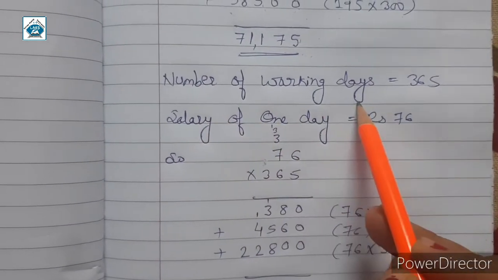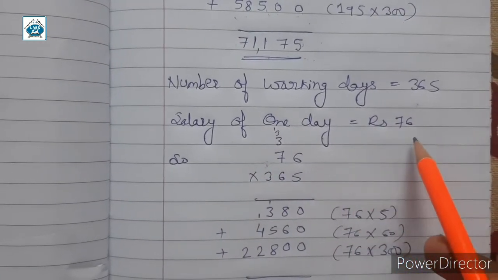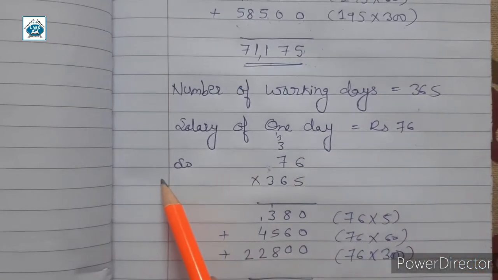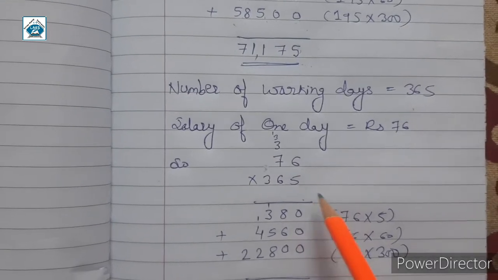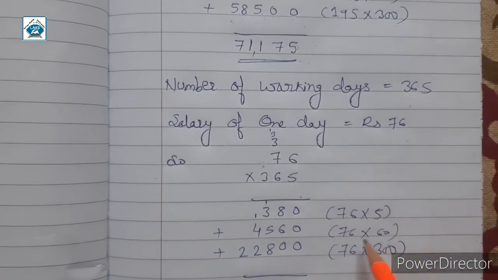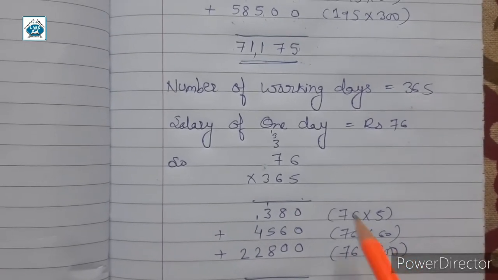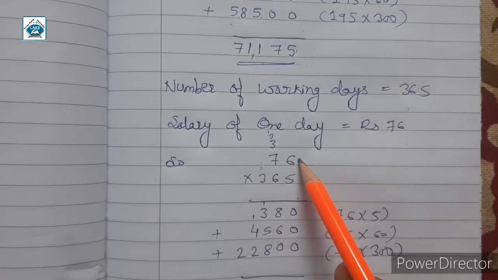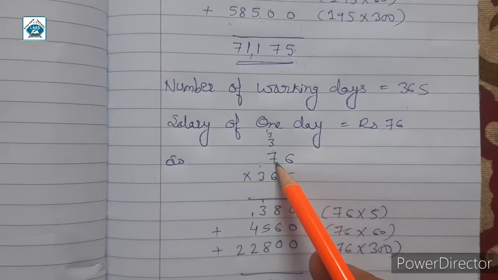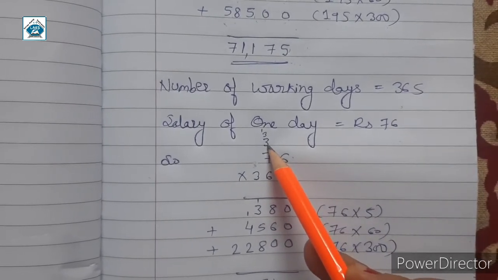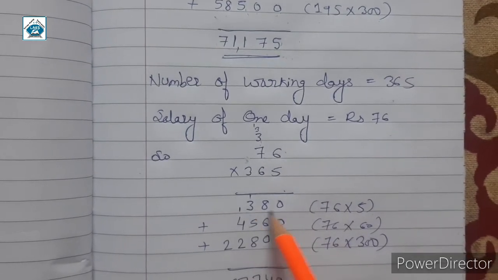Number of working days is 365. Salary of one day is equal to rupees 76. So 76 multiply 365. First multiply 76 by 5, 76 by 60, and 76 by 300. 5 6s are 30, 3 will be carried and 0. 5 7s are 35 plus 3 is 38. Write here 38, 380.